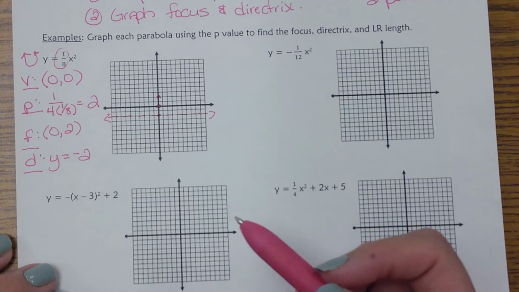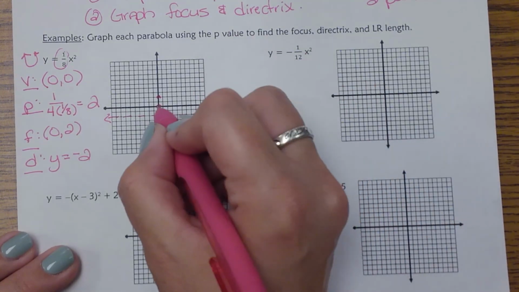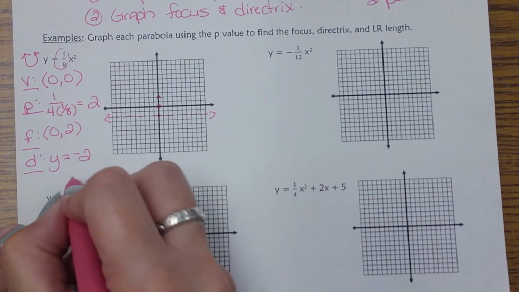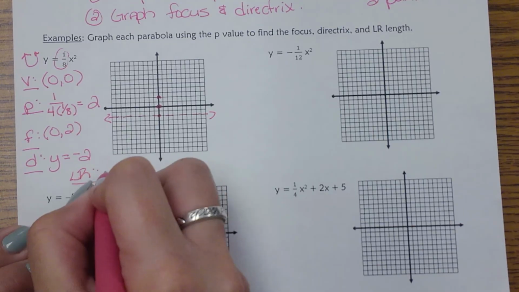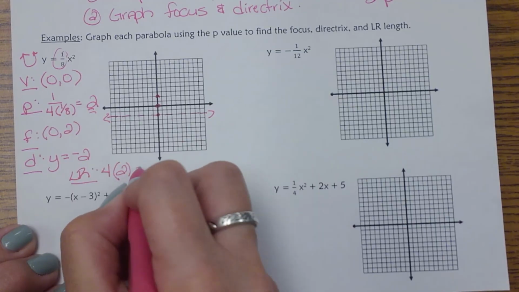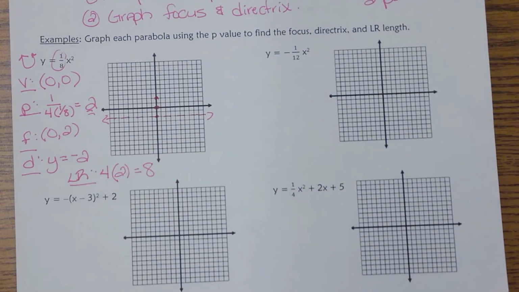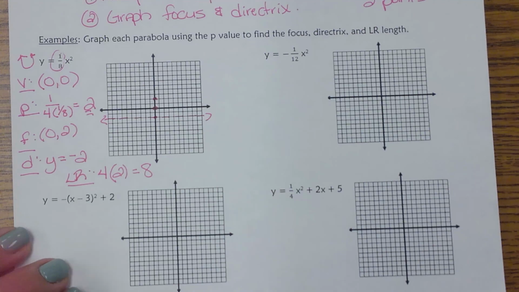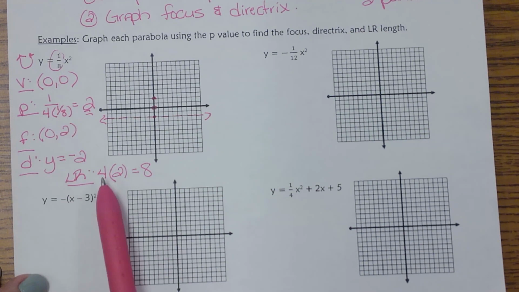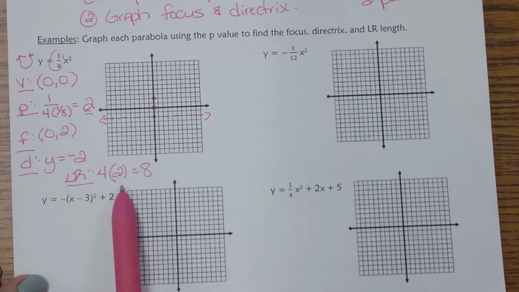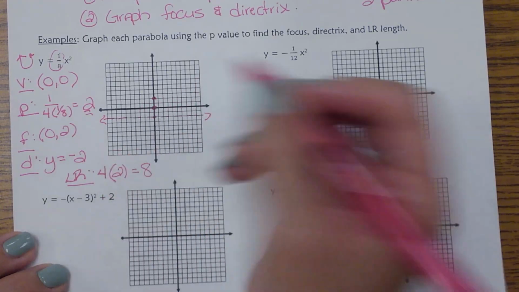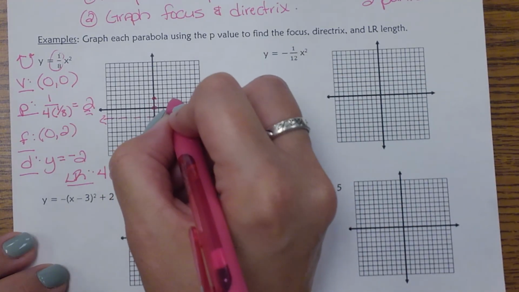Okay, now the only other thing we have to do is we have 1 point of my parabola. I now need the other 2 points, so then I connect them and make that U shape. So that's where your LR length comes in. And remember, that is going to be 4 times your p-value, which is 2. So that gives me a LR length of 8. Okay, so the p-value, you're using 1 over 4 times a, and then for the LR length, you're doing 4 times whatever you get for your p-value right there. So if my LR length is 8, on each side, if I cut that in half, I'm going to have to go over 4.